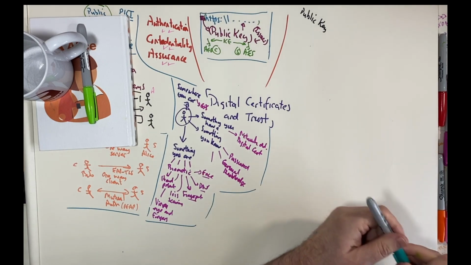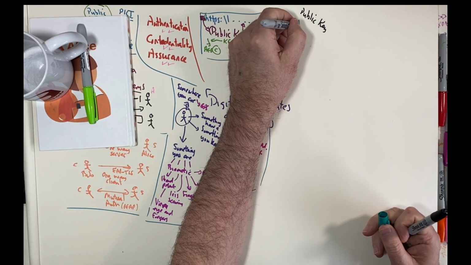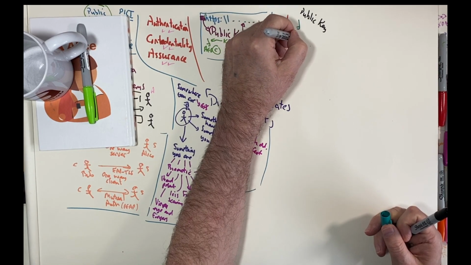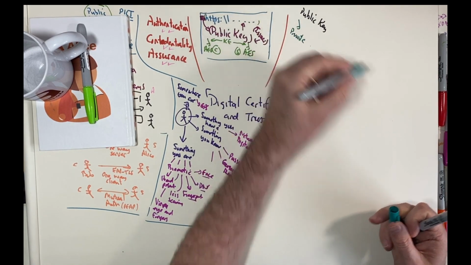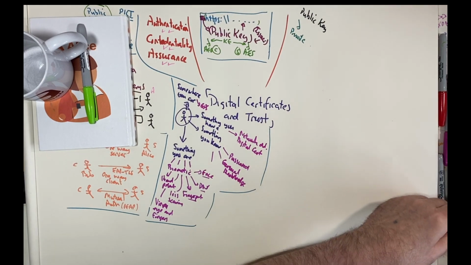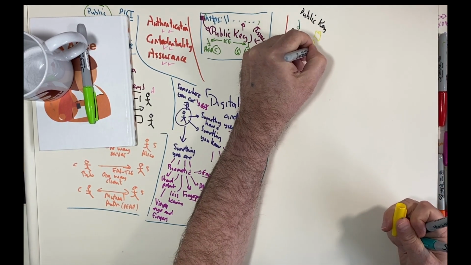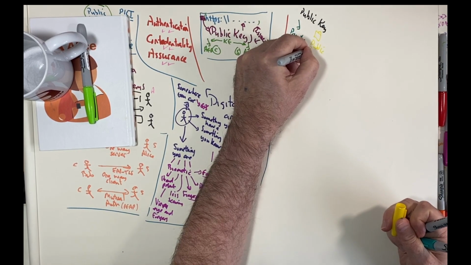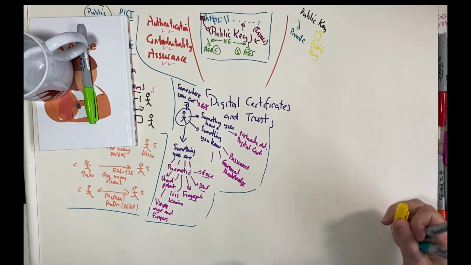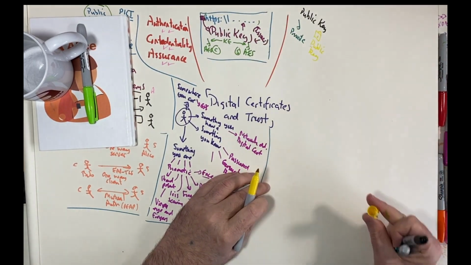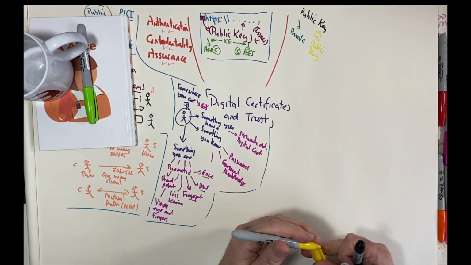And so we have our private key and we have a public key. And we use them together. If I encrypt with the public key, I decrypt with the private key, and vice versa.